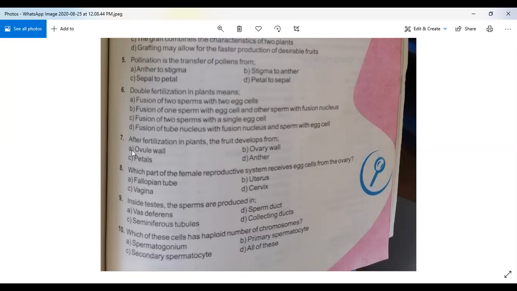Now come to question number 7. Look at the screen. Question number 7.